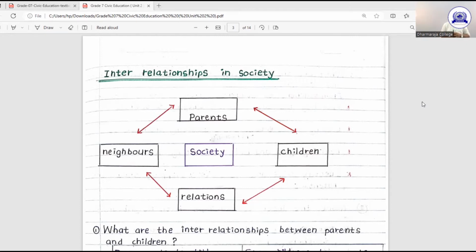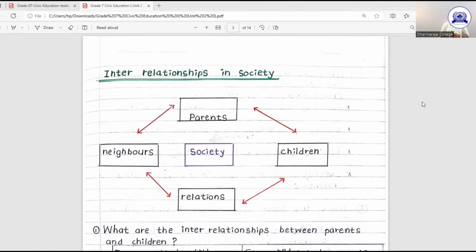Okay, now we are going to study interrelationships in society. What is the meaning of interrelationships? Actually, a society has different members who come from different societies. So we can talk about parents, children, teachers, elders.